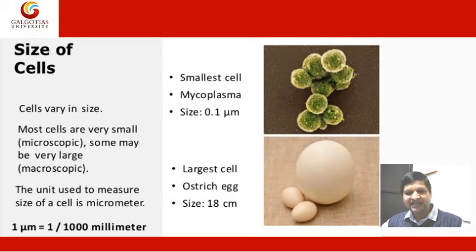Smallest cell is mycoplasma. The size is 0.1 micrometer. Largest cell is the ostrich egg. The size of the cell is 18 centimeter.